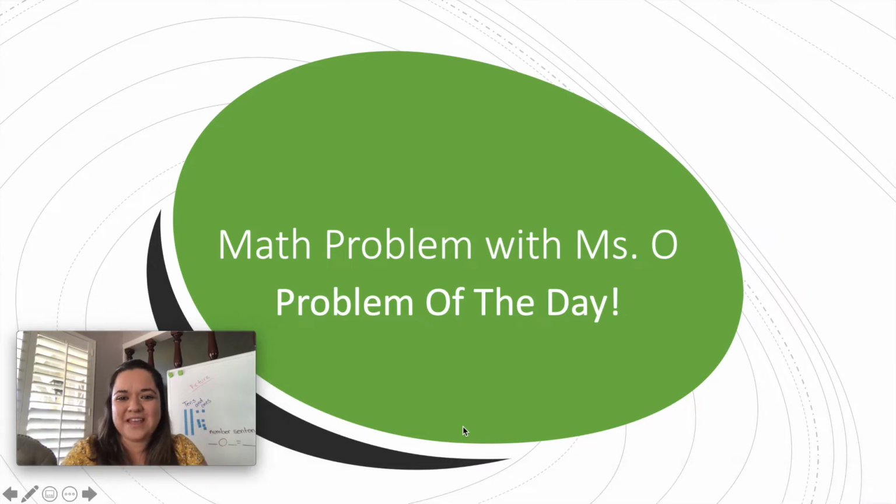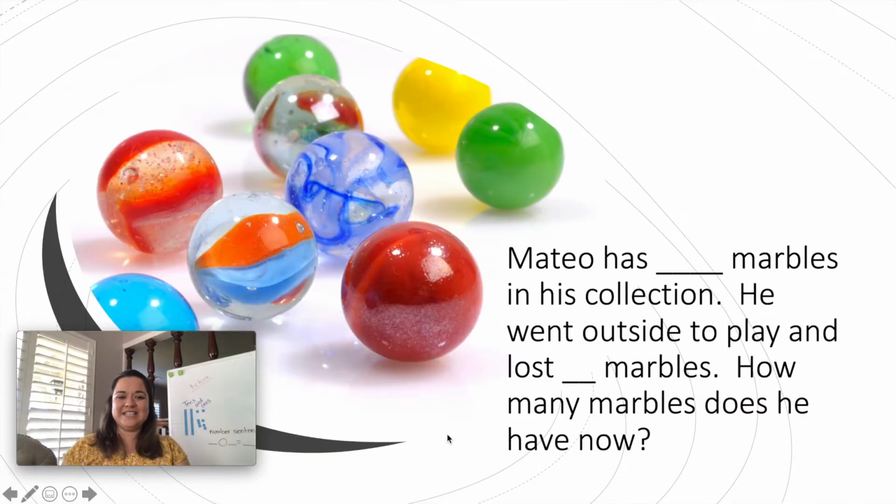So here is our math problem. Let's go ahead and read it together. All right, it says, Mateo has blank marbles in his collection. He went outside to play and lost blank marbles. How many marbles does he have now?